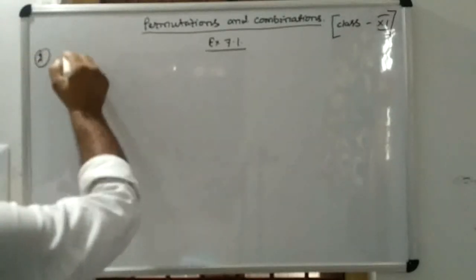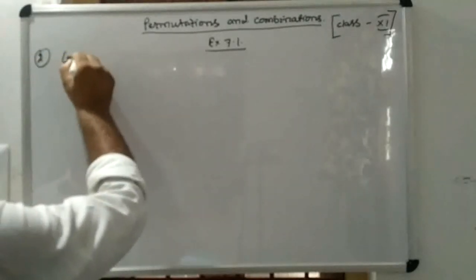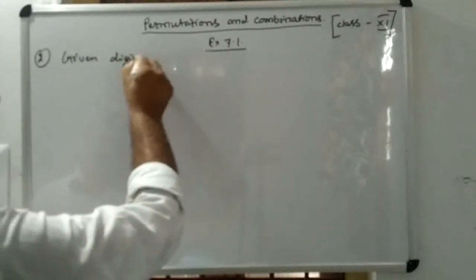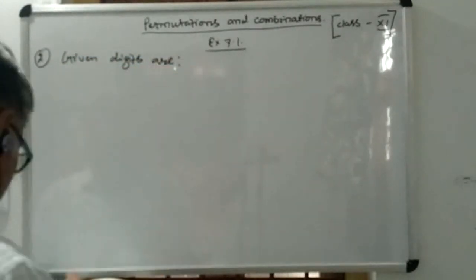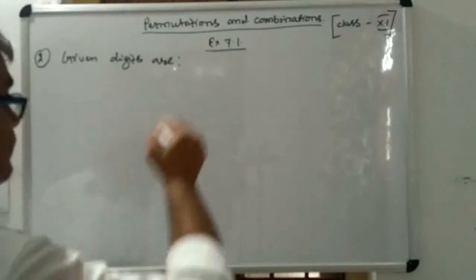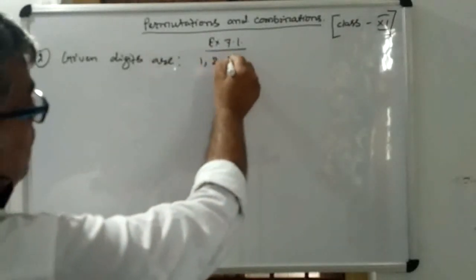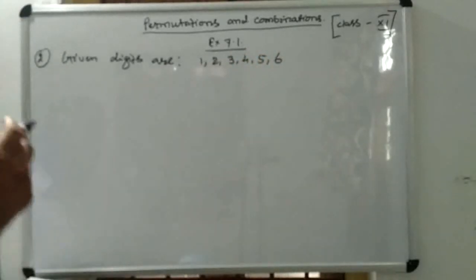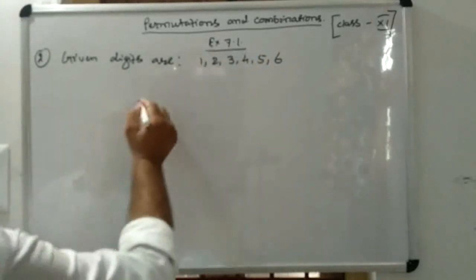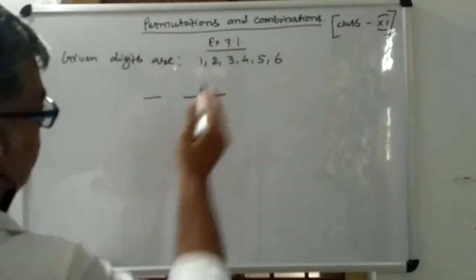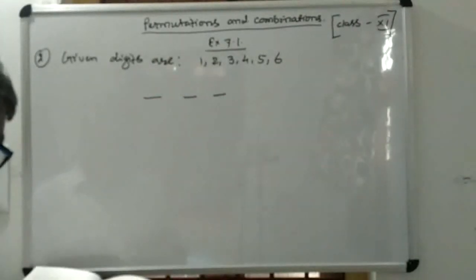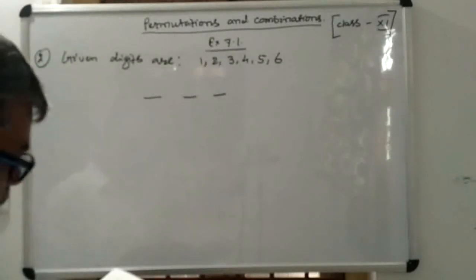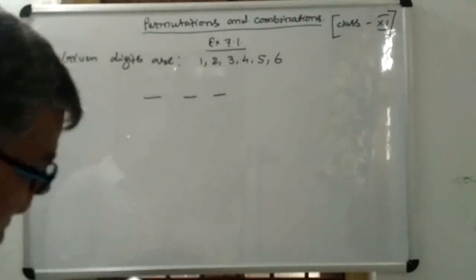In question number 2, the given digits are 1, 2, 3, 4, 5, 6. If the digits can be repeated, you have to form 3-digit even numbers.